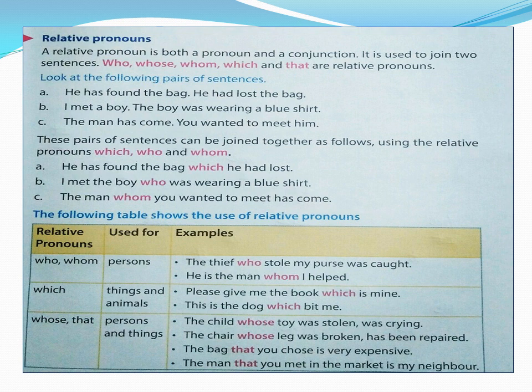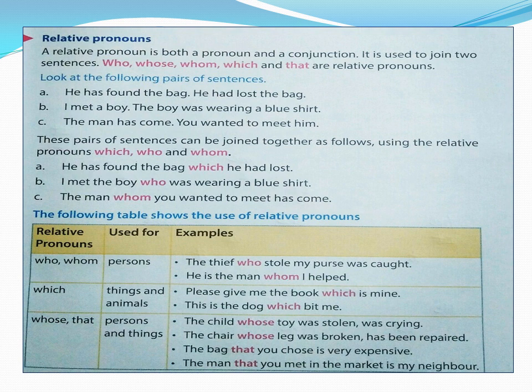So here is the table of relative pronouns, children. Who, whom, which, whose and that. These are examples of relative pronouns. Who and whom are used for people, for persons or for human beings. Which is used for things and also for animals. Which is not used for human beings or persons. Whose and that are used for persons and things.